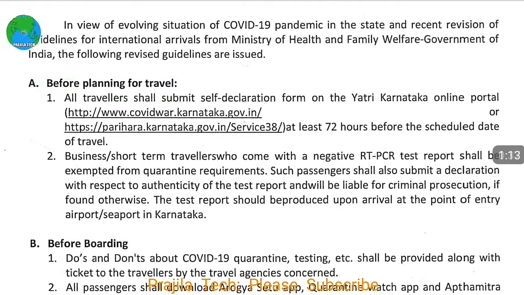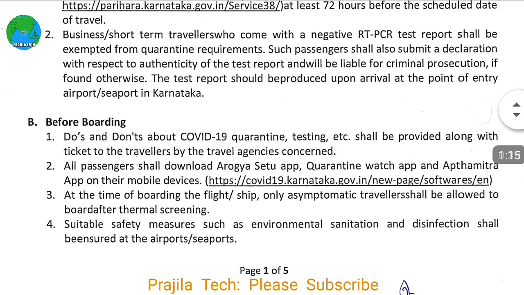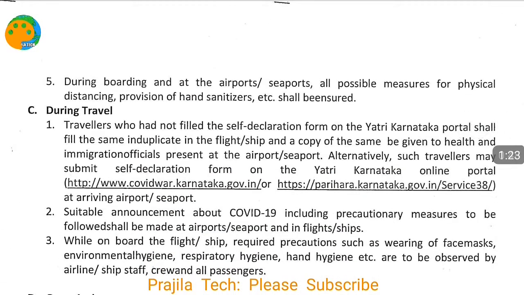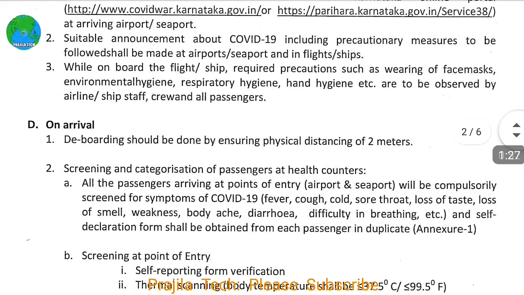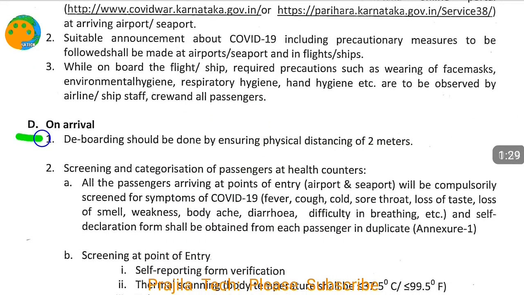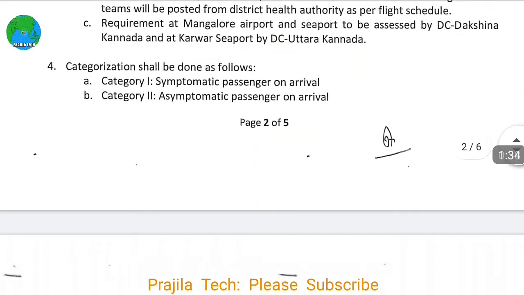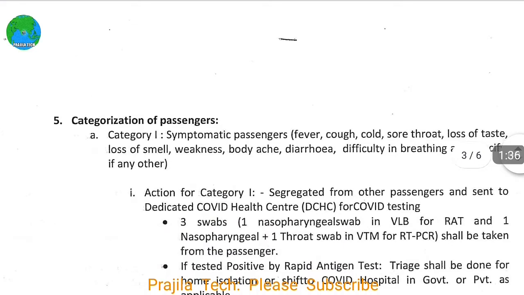So the points are like this. First is what you have to take care of before planning for the travel, and before boarding. Third, during travel, what are the things you have to take care of. During travel means all your travel and the process in between. And then on arrival, what are the things you have to take care of.